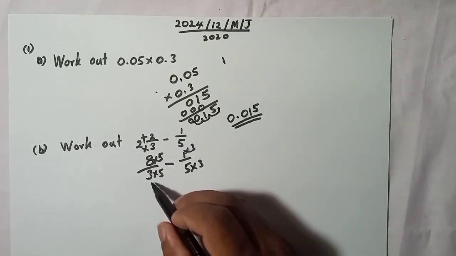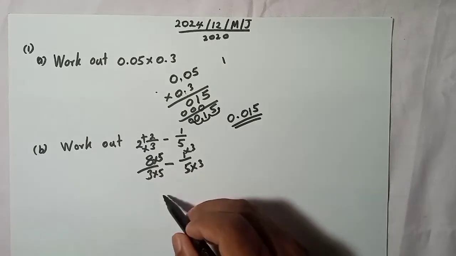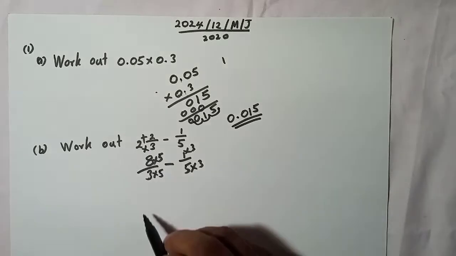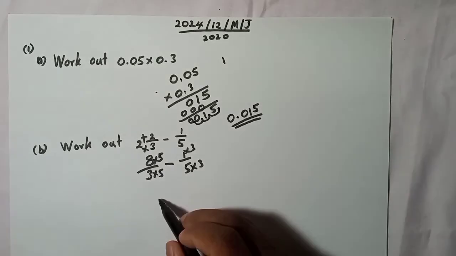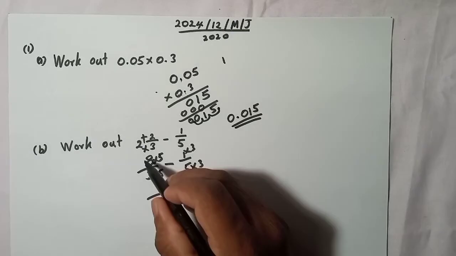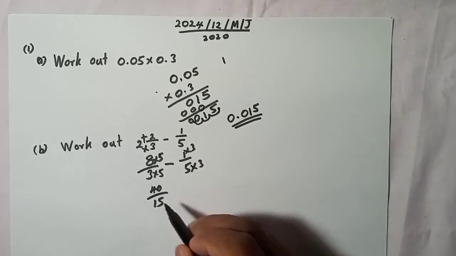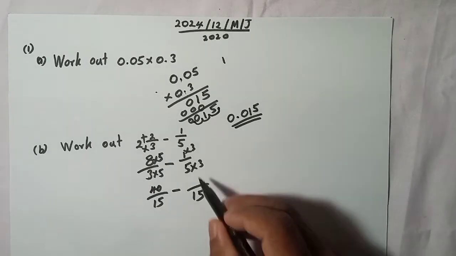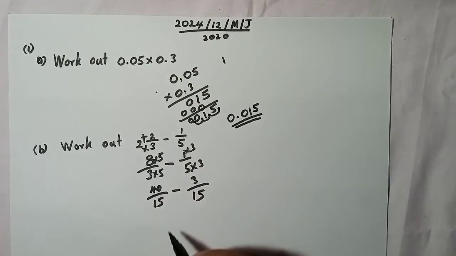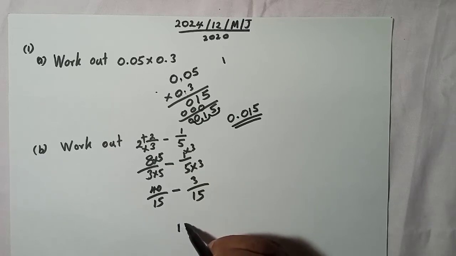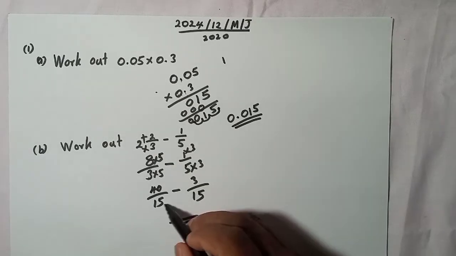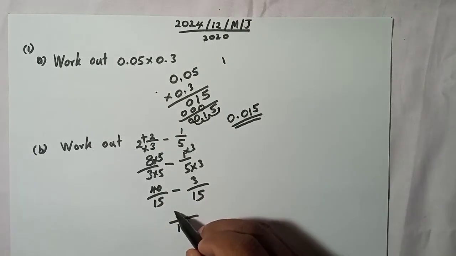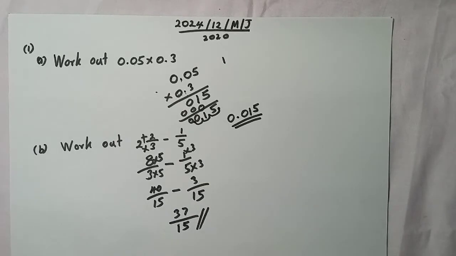We do this because we should get the same denominator. So 3 into 5, 15, and 8 into 5, 40. And here 5 into 3, 15, and 1 into 3, 3. Then we have the same denominator, so we write the same denominator, and now we can subtract. 40 subtract 3 will be 37. So this is the answer.